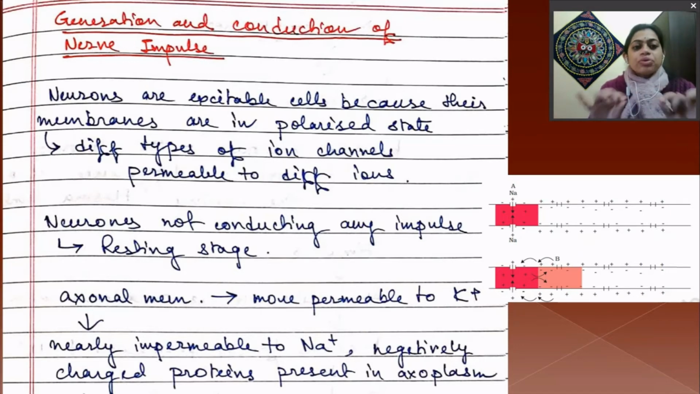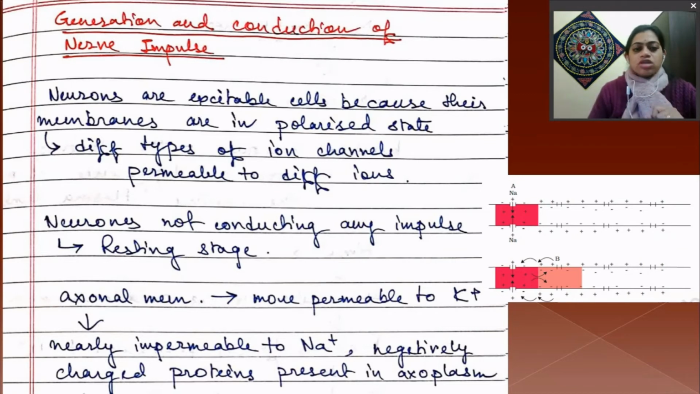Neurons can be excited by different types of stimuli. Why? Because they are present in a polarized state. In normal condition, in the resting stage, they are polarized. This is mainly done by different types of ion channels which are permeable to different ions, right? We call the neuron to be in the resting stage when it is not conducting any impulse.